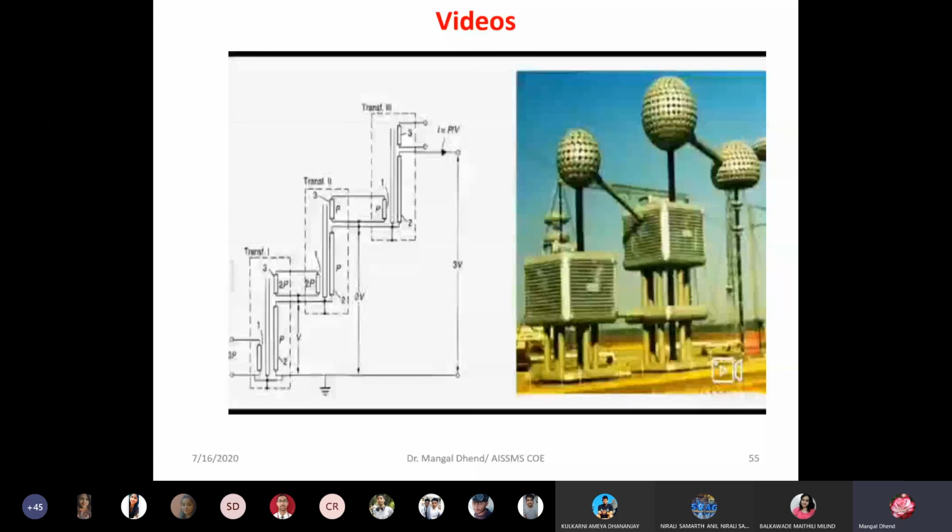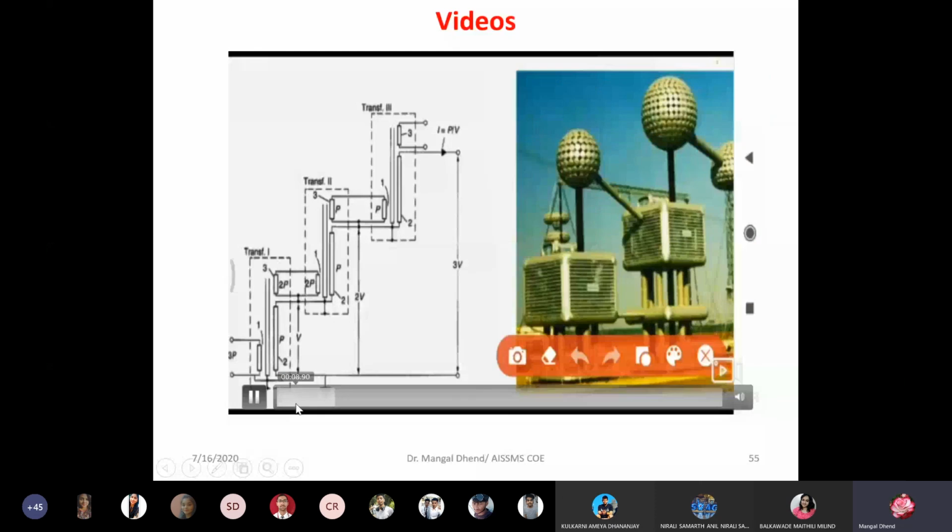Hello, I am Runal Thorat and I am going to give information about cascade transformers. In this image, we can see there are two diagrams. To the left hand side is the construction or circuit diagram of the cascade transformer, and to the right hand side is the actual implementation of the cascade transformer. So what are cascade transformers? Cascade transformers are basically high voltage transformers which are used in high voltage laboratories for testing purposes. As they are used for testing purposes, they are subjected to high voltages.